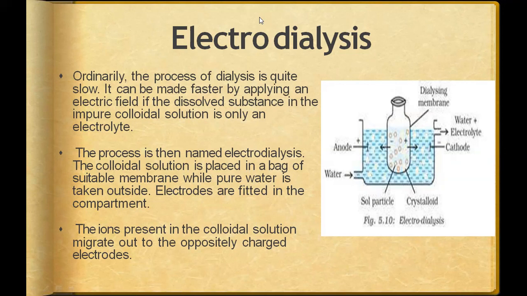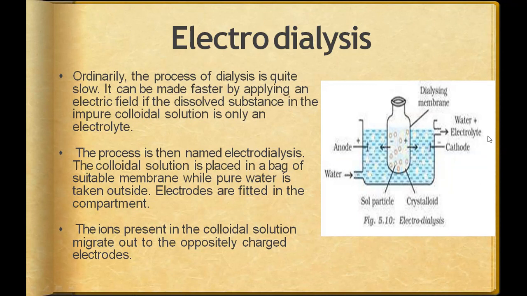But when we want to increase the speed of this process, we use an electrical method. That is why this is known as electrodialysis. It is used to make diffusion faster.